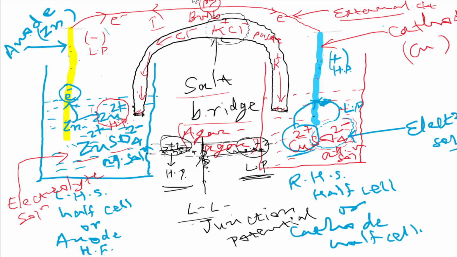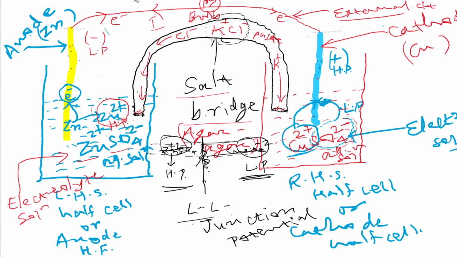Great. So you have to draw this diagram also, because this diagram will give all the answers to your questions in this section. Yes, sir. Now we are discussing some questions here. This is known as external circuit and this is known as internal circuit. You got it? Yes, sir. This is anode, this is cathode, and the collective common name for both is electrode. You know it? Yes, sir.